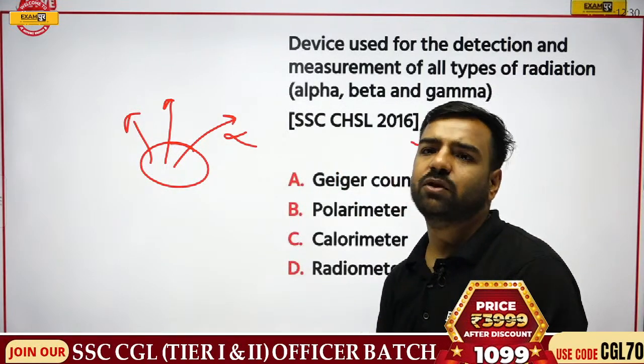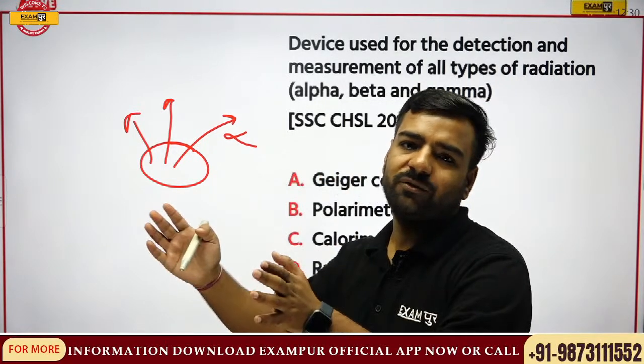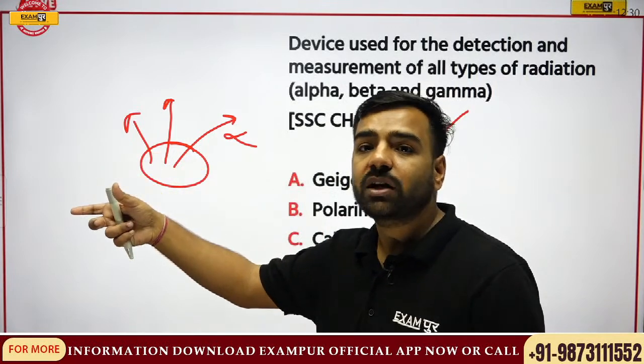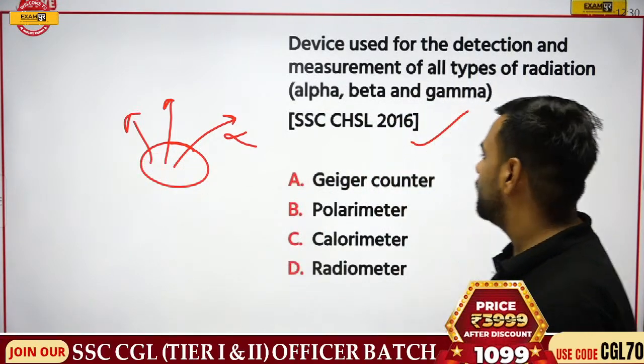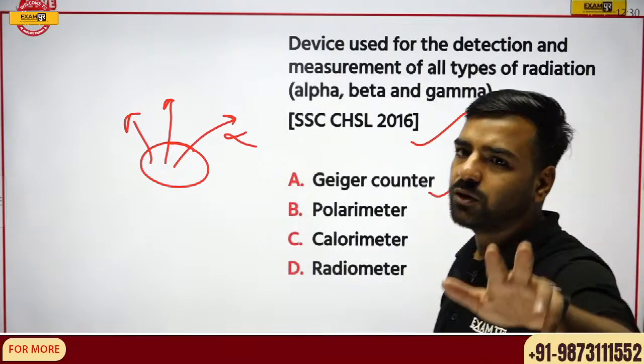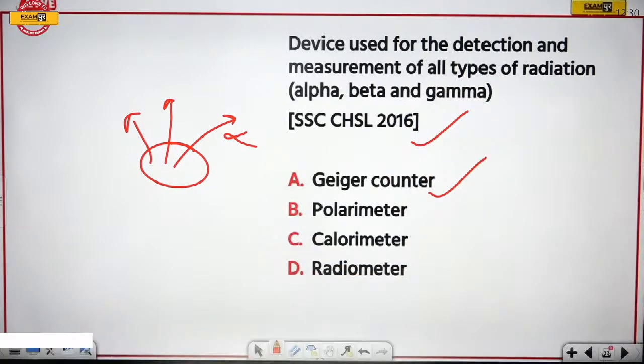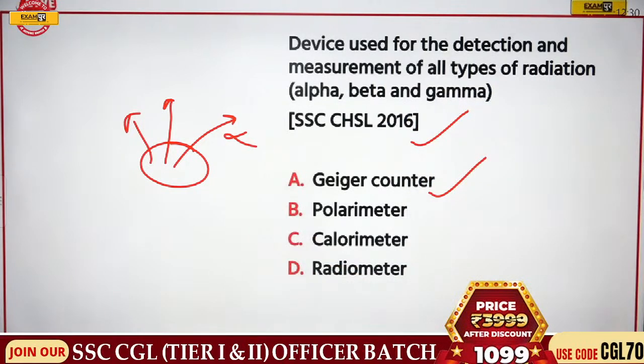Madhana, you are absolutely correct. It would be the Geiger counter, or the full name, Geiger Mueller counter. So the first option, Geiger counter, is the correct answer. That is option A. Udbhav, absolutely correct. And Chinmay, please remember option A, the Geiger counter, is the correct answer for measuring all types of radiation.